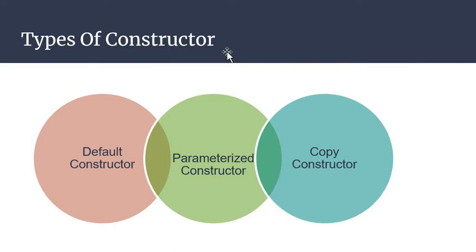If the user explicitly supplies a constructor in the class, the C++ compiler will not supply a default constructor.